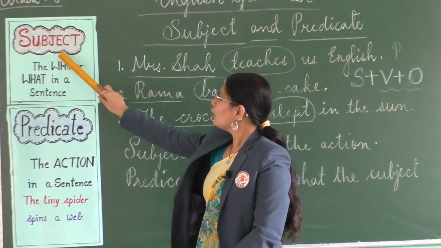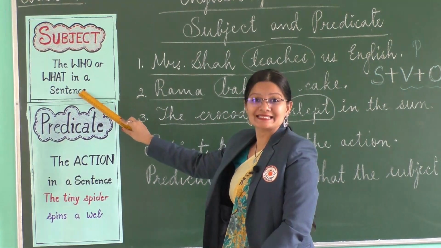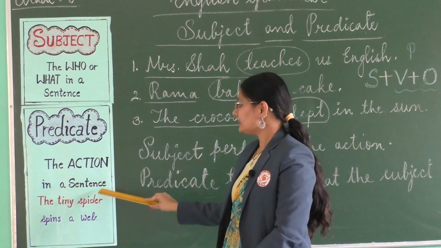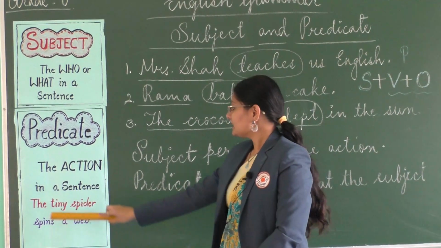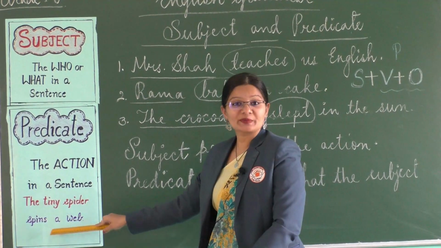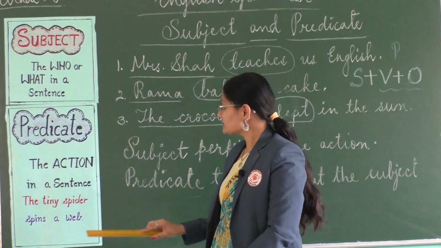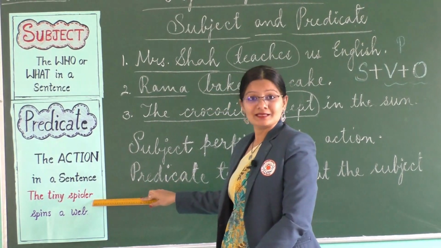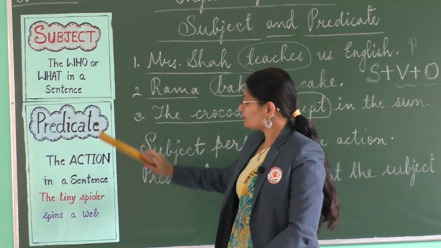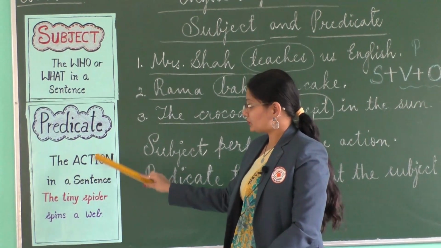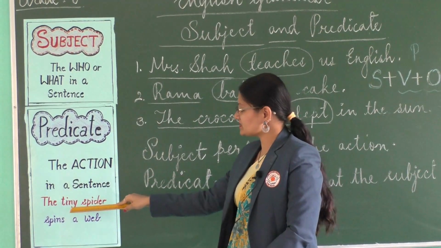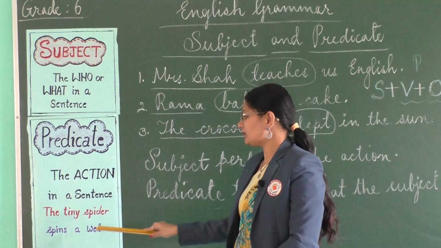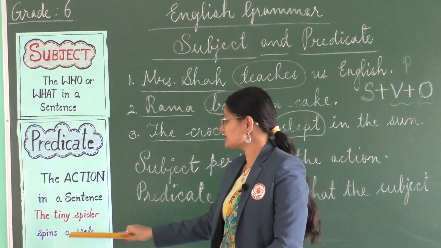So, it tells us who or what a sentence is. Predicate tells us the action in a sentence. For example, the tiny spider spins a web, right? So, who are we talking about here? We're talking about the tiny spider. And then the predicate, what does it say? The action, what the subject is doing. So, what is the tiny spider doing here? He is trying to spin a web. So, the tiny spider spins a web.